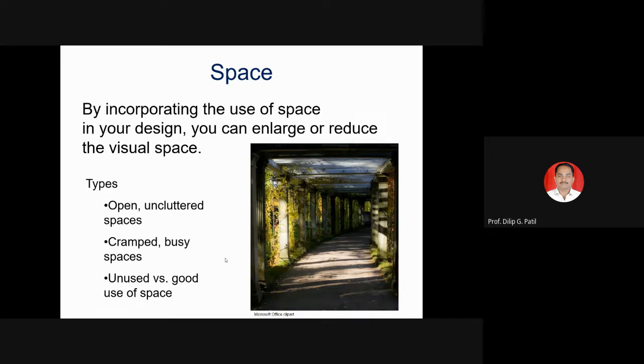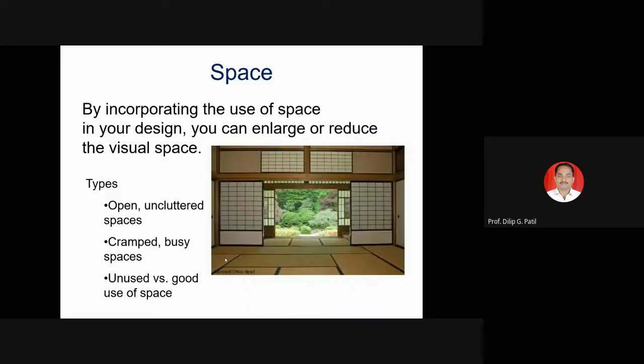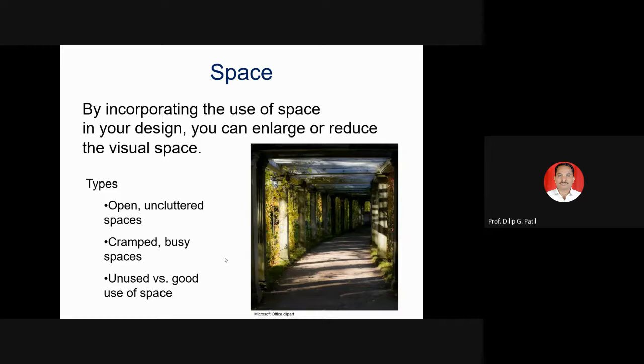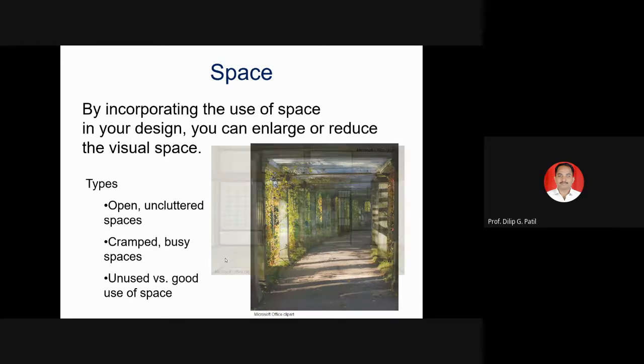So: open uncluttered spaces, cramped busy spaces, unused versus good use of space. You must have studied aspect, prospect, orientation, then circulation, aspects of planning.